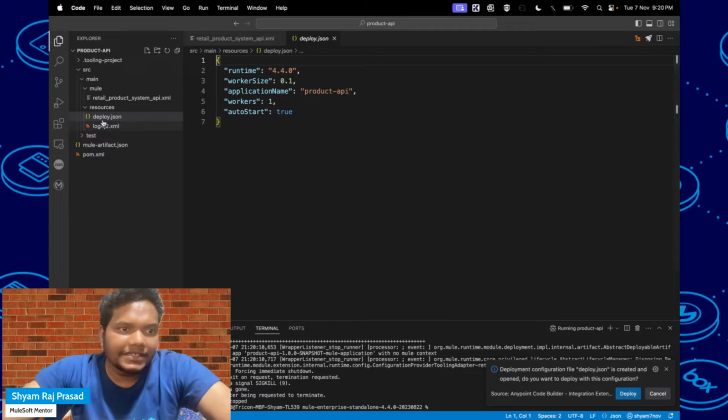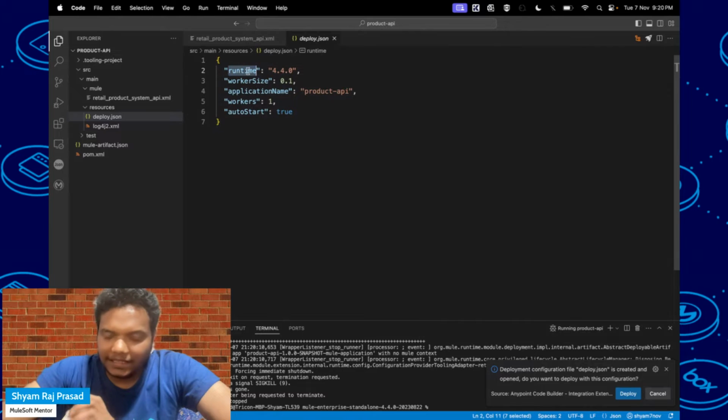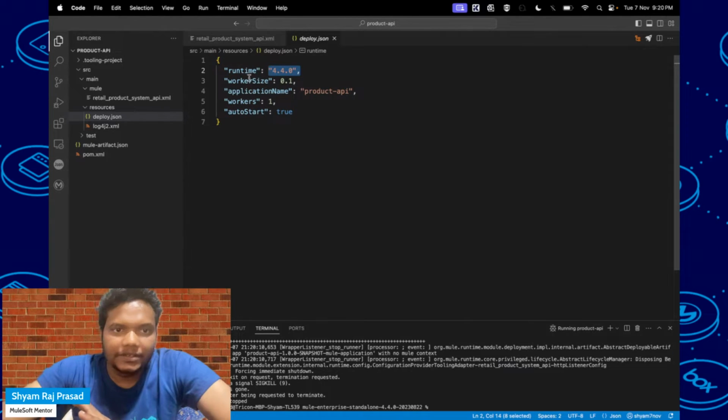Here you can see one file is created, deploy.json. Here we have to specify all the configuration details related to the deployment. The runtime which we are going to choose is 4.4.0, worker size is 0.1, application name product API. Definitely it will fail because the name should be unique, so we have to make it unique. And then you can see worker is one, auto start is true.